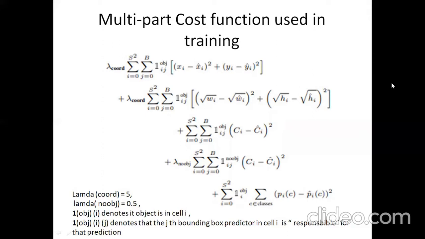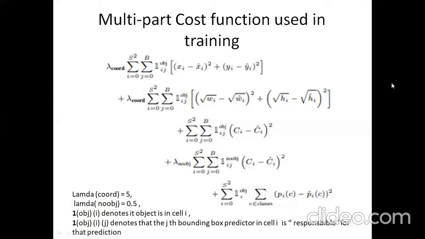Note that the loss function only penalizes classification error if an object is present in that grid cell, hence the conditional class probability discussed earlier. It also only penalizes bounding box coordinate error if the predictor is responsible for the ground truth box, that is, has the highest IOU of any predictor in that grid cell. We train the network for about 135 epochs.